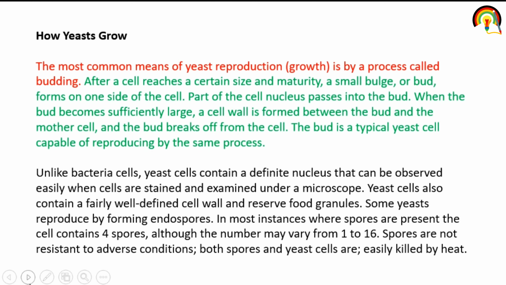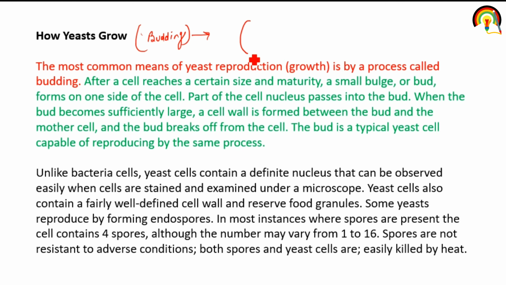How yeast grow? By the process of budding. So the most common means of yeast reproduction or growth is by a process called budding. So in budding, after a cell reaches a certain size and maturity, a small bulb or bud forms on one side of the cell.